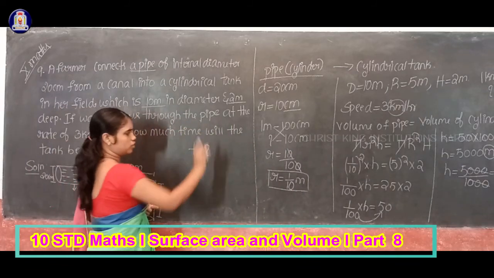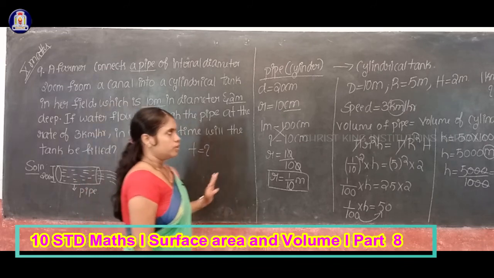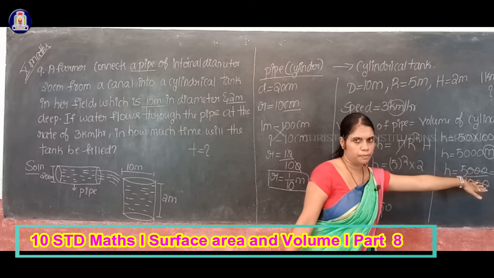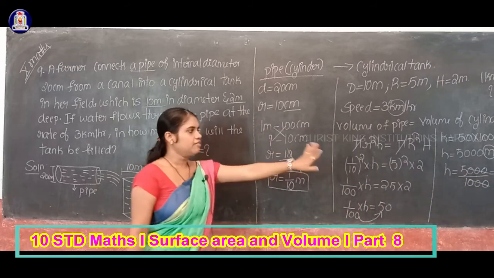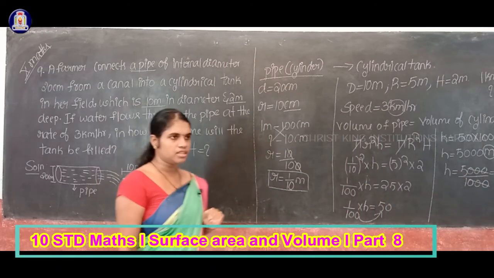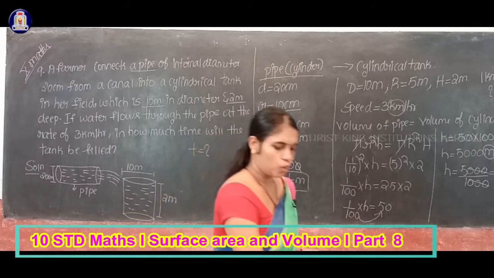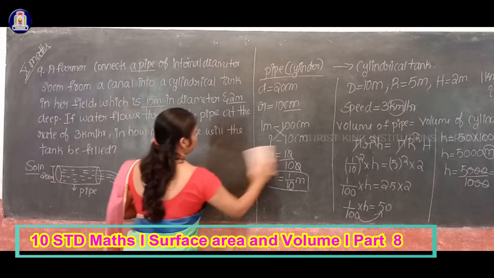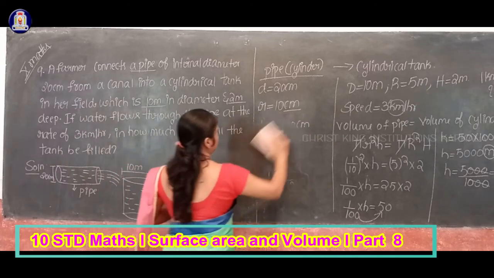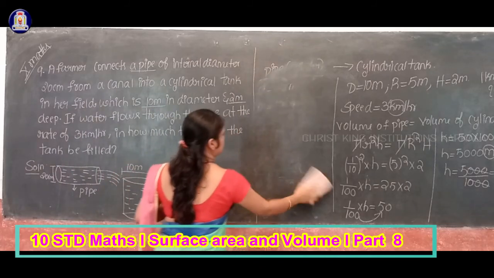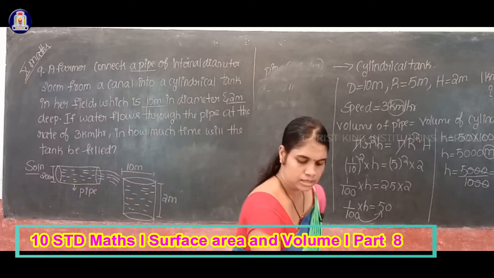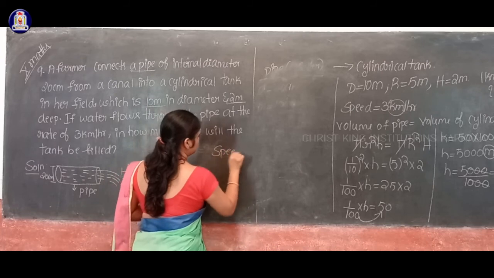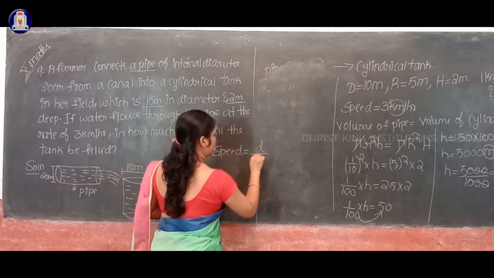Okay, so actually our intention is to calculate the value of time. T is equal to how much? So now speed value given, distance covered by the water in the pipe also given. By using speed value and distance value, shall I calculate the value of time? Yes. Okay, so now I will use the formula for speed. So what is the formula for speed? Actually speed is given by distance by time, isn't it? Speed is equal to distance by time. Okay, so I will use that relation.